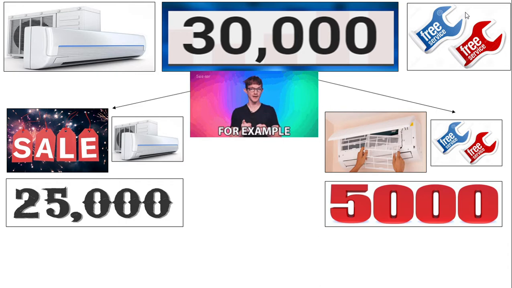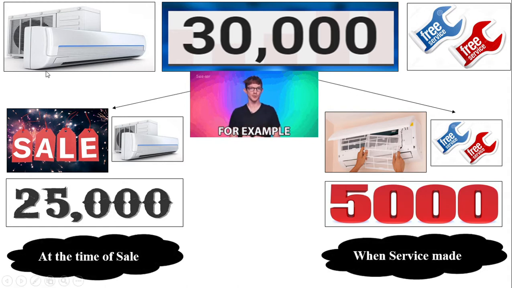So what the previous accounting standard says is that the 30,000 amount will be recognized as revenue as and when the sale is made. But what Ind AS 115 or IFRS 15 says is that whenever a company satisfies a promise, only at that time should the revenue be recognized. In this case, for the sale of AC, the promise is satisfied at the time of sale, and for the free service, the promise is satisfied only when the service is made, not at the time of sale. So this 5,000 we should not recognize as revenue when the sale is made. This is quite interesting compared to the previous AS.